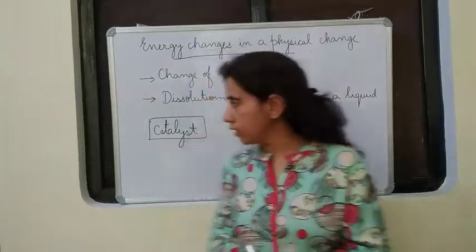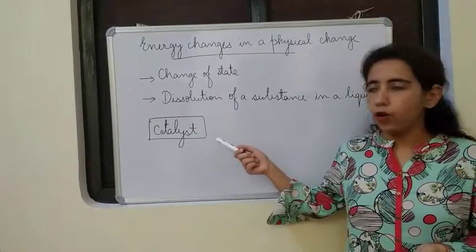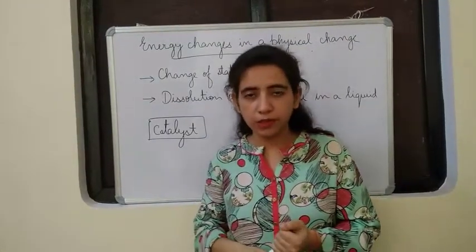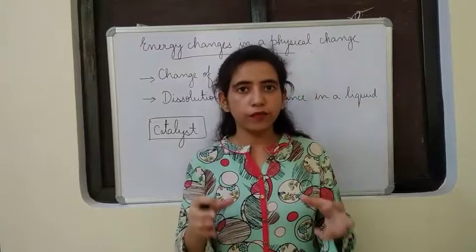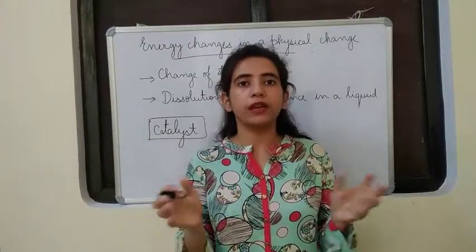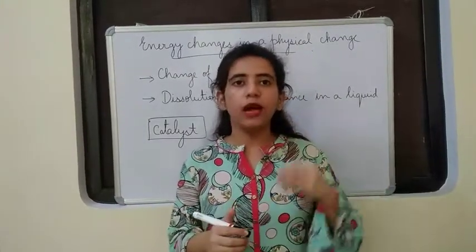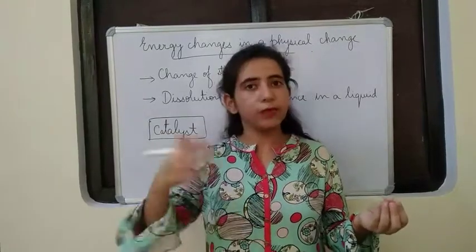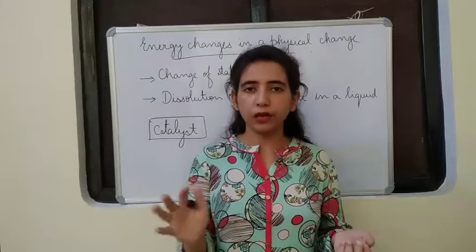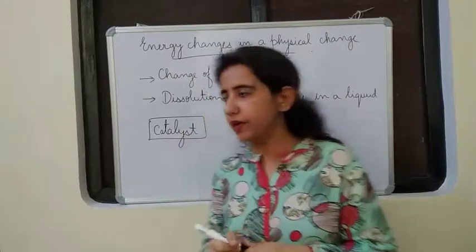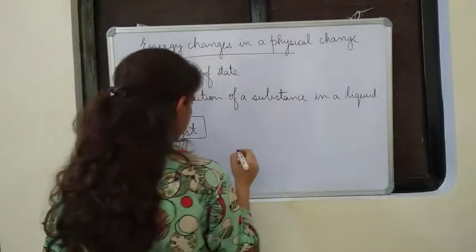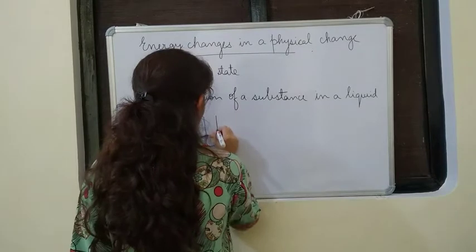Alright. Now I've written a term, catalyst. What is a catalyst? It is a substance that speeds up the rate of the reaction without participating in it. Once again, a catalyst is a substance that speeds up the rate of the reaction without participating in it. One example we'll take is the Haber's process, where nitrogen